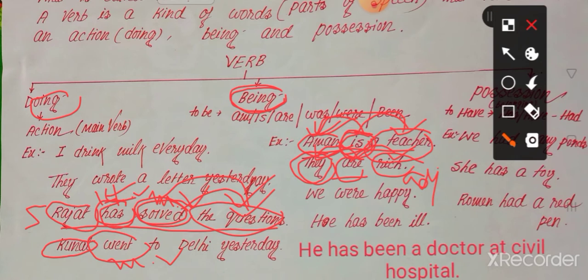Okay. Likewise, we were happy. Here "were" is a linking verb. It links between "we" and "happy". He has been ill.